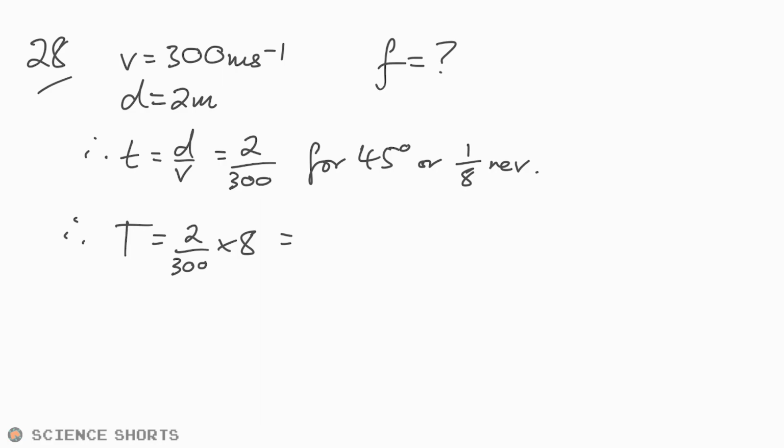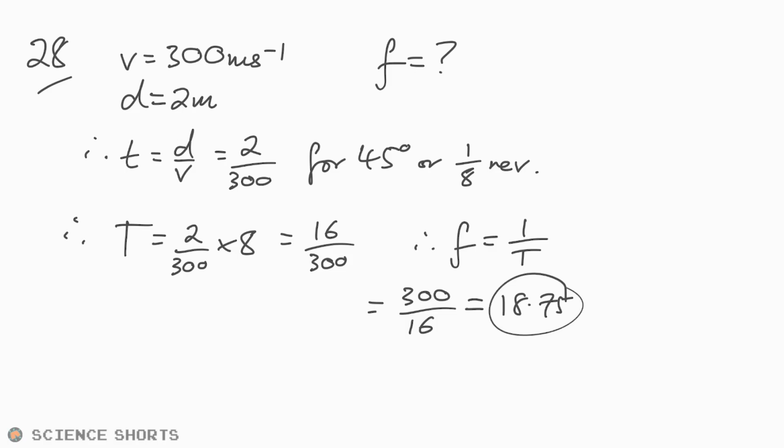That's 16 divided by 300. But if we're looking for the frequency, frequency is equal to 1 over the time period, the reciprocal. So that's going to be 300 divided by 16. I think the answer looks like it's going to be 19. That's going to be A, isn't it? Yep, 18.75. So therefore, it's going to be 19. It's A.